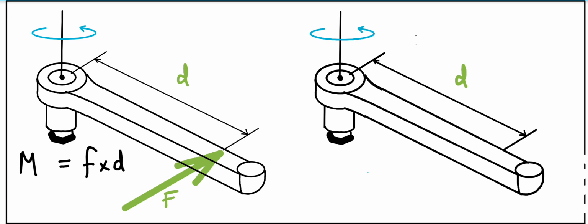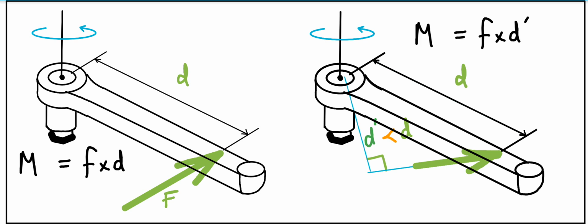So again I take the same case for a distance of d, but here the force is inclined. I have to find what is the moment which acts here. So I find the perpendicular distance between the line of action of force F and the axis. This proportionality holds only for the perpendicular distance between the line of action of force and the axis about which the turning occurs. So for this, if I calculate, it's obvious this d dash will be less than the d. So the moment is F into d dash.